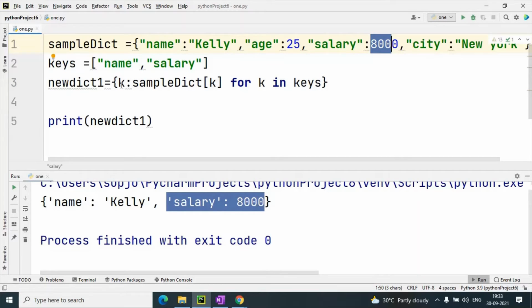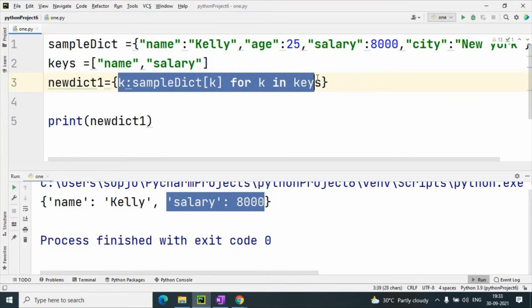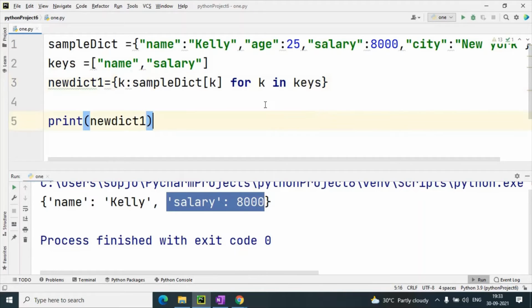So now we have created the new dictionary. By this code we have created a new dictionary which contains name colon its value Kelly and salary colon its value 8000. Now understand? Yes sir. Or still doubt?